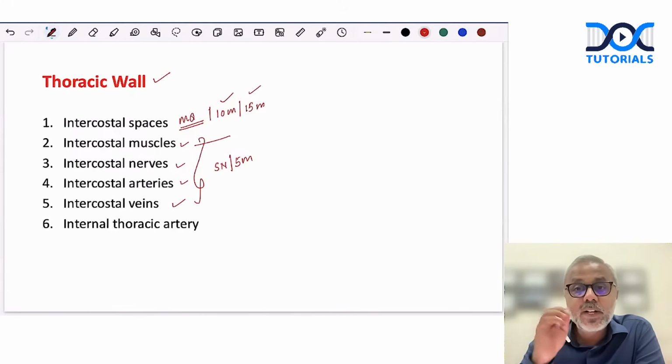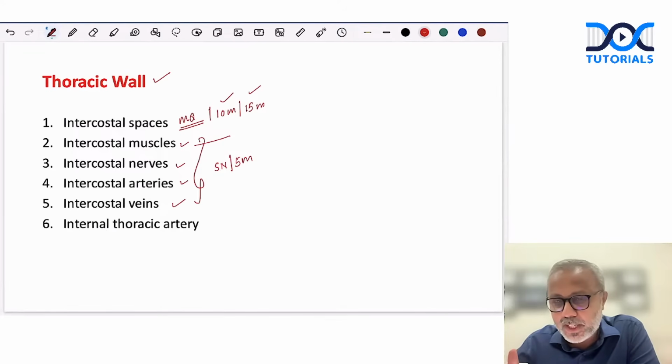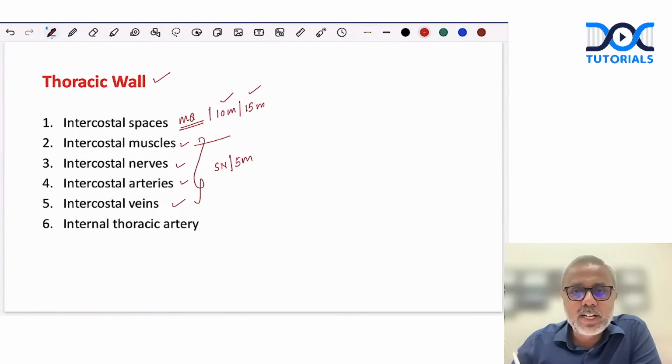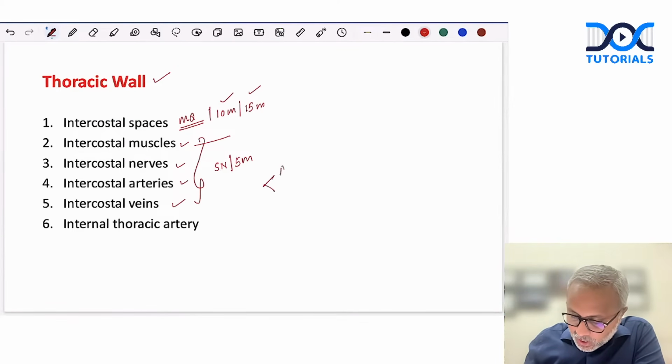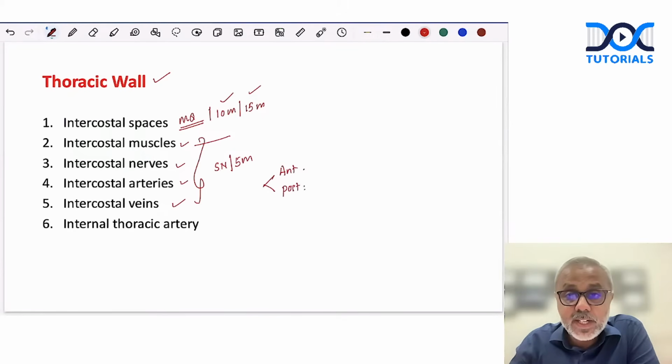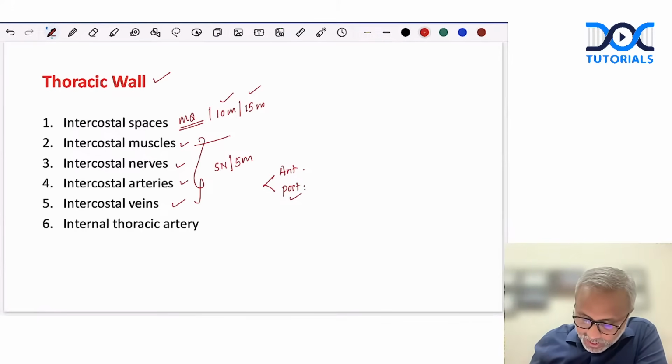Regarding intercostal nerve, you should be able to draw a neat labelled diagram of a typical intercostal nerve. How it arises from the spinal cord by dorsal root and ventral root, how it forms the trunk, how it forms the ramus, all that, right? Then intercostal arteries. In intercostal arteries, remember both the origin of anterior intercostal arteries and posterior intercostal arteries. How anterior intercostal arteries arise from the internal thoracic artery and how posterior ones arise from the descending thoracic aorta, right? Then the internal thoracic artery in turn could be a 5 marker or a 3 marker, right?